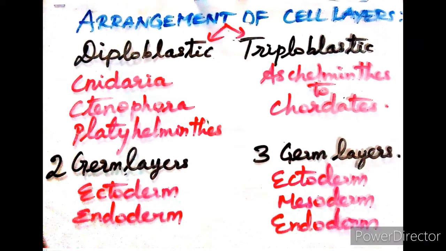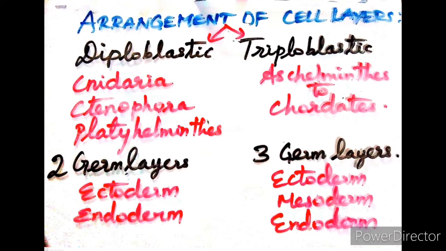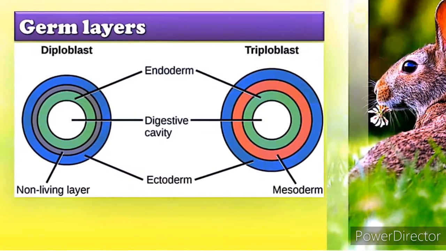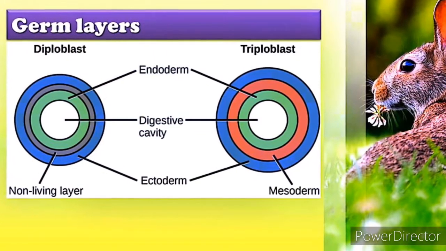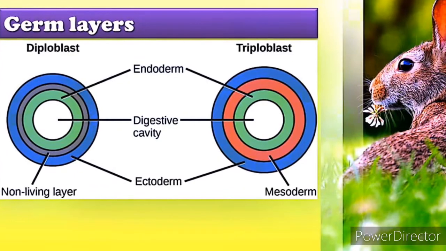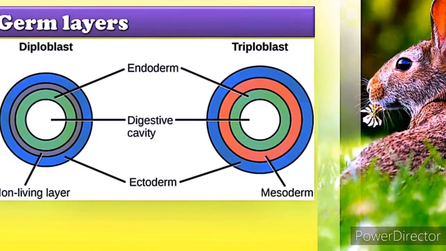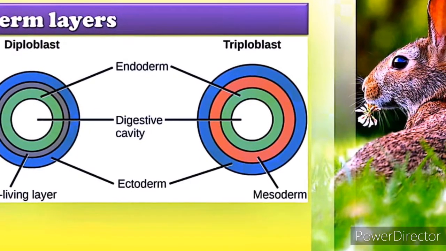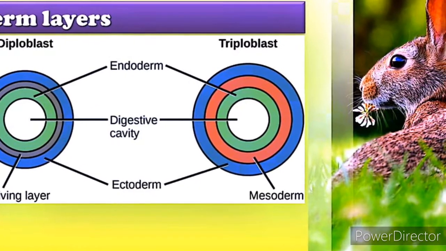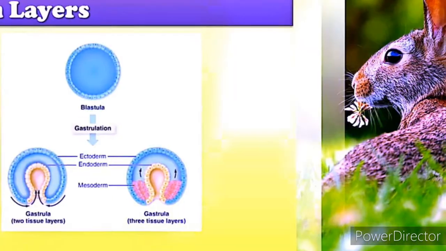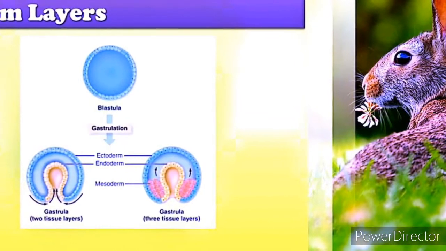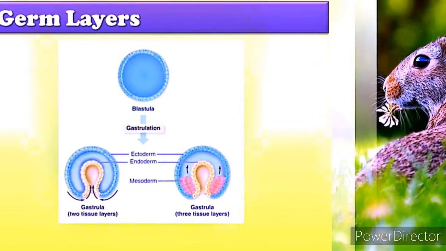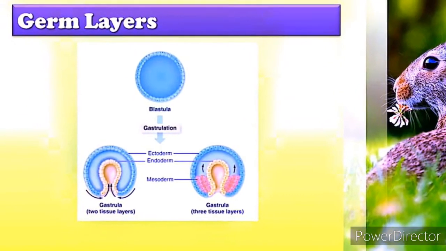Example, coelenterates. An undifferentiated layer present between the ectoderm and endoderm is called mesoglea. It is present in corals, jellyfish and sea anemones. Animals which have three germ layers, the outer ectoderm, inner endoderm and middle mesoderm, are called triploblastic animals. Flatworms to chordates come under triploblastic animals.